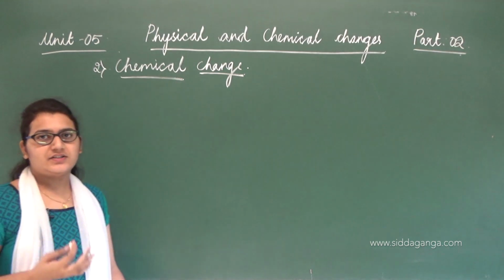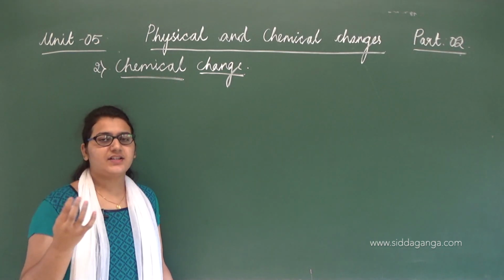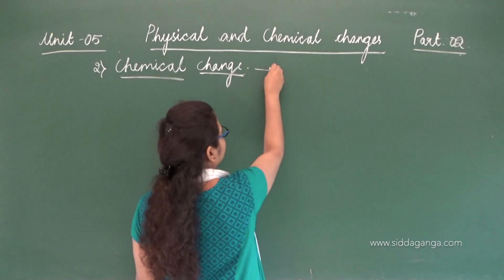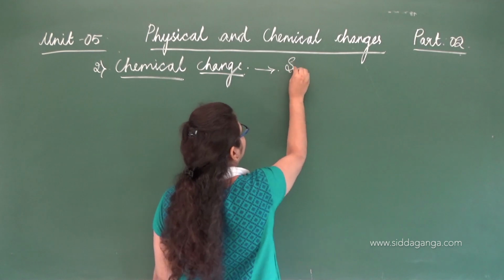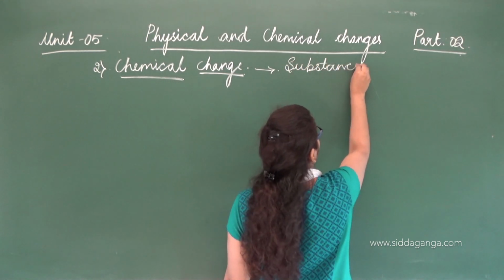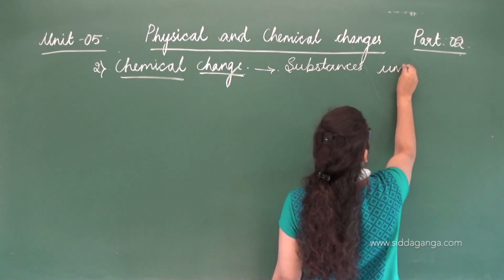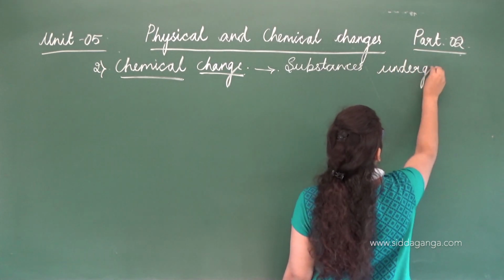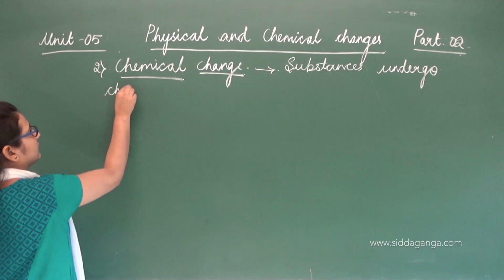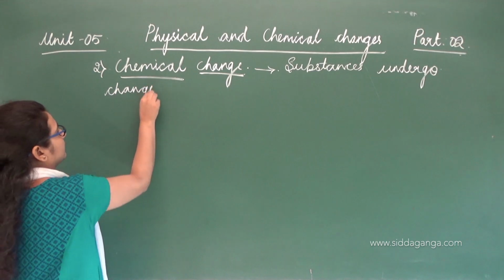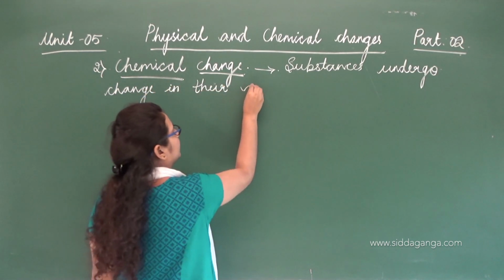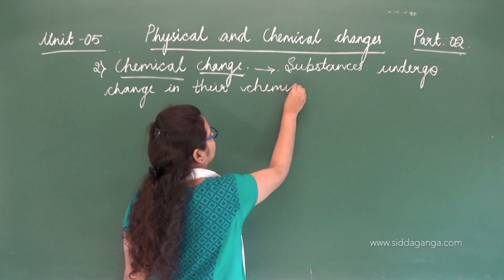When I say physical change, it means there is a change in the physical properties, right? And when it is chemical change, this means substances undergo change in their chemical composition.